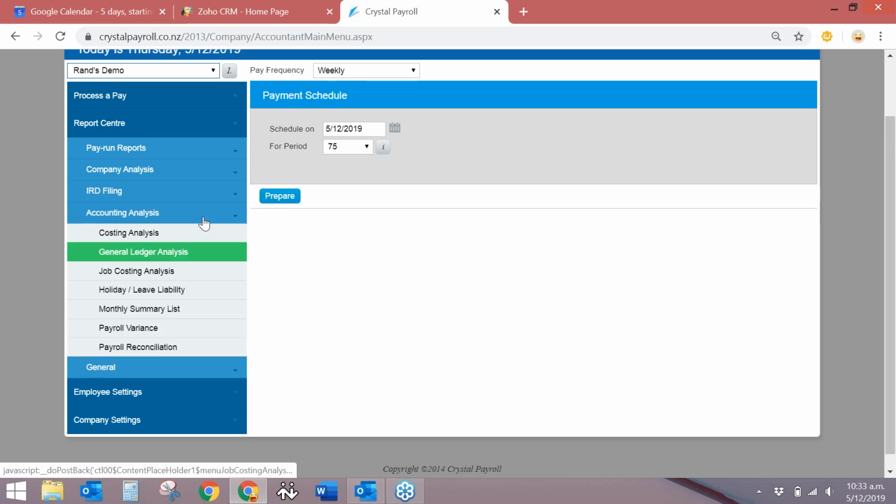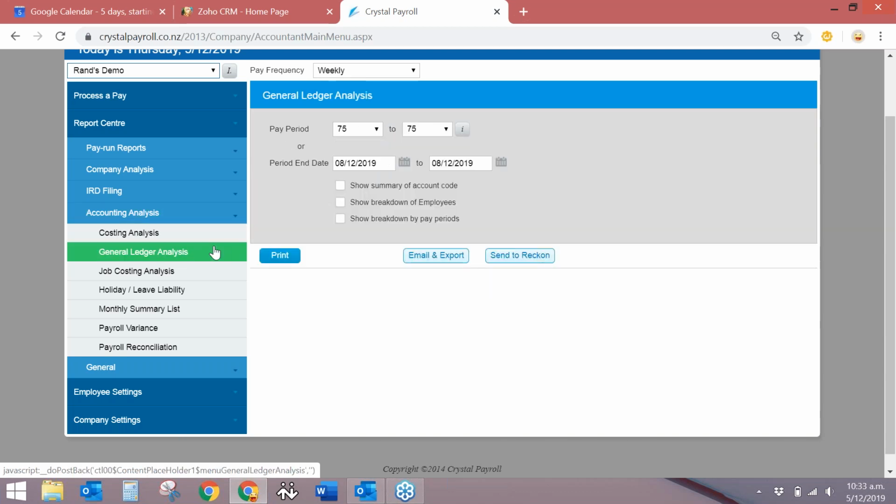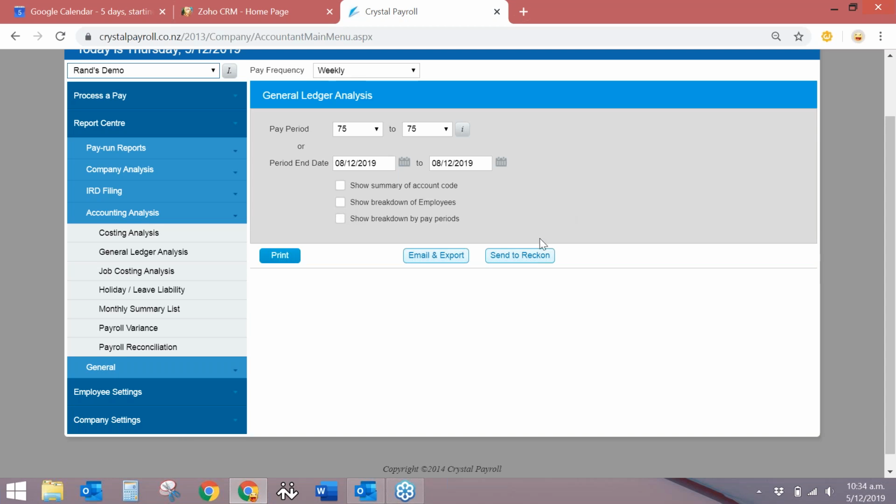And then you can also generate all these different reports as well. So this is how you can send the file over to Reckon as well. You've got your accounting analysis, general ledger analysis, and then you can click on send to Reckon through here.